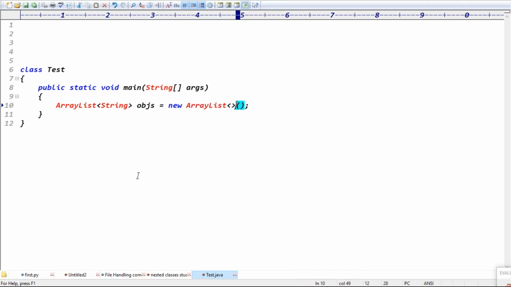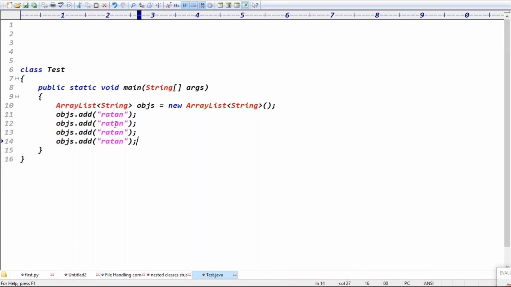Observe carefully, guys: it means the ArrayList can store a group of string objects. I'm adding some objects here: Ratan, Rani, Razo, Osman, and I can add Guru, something like this.